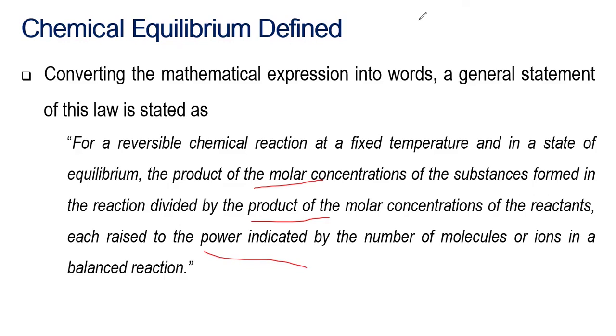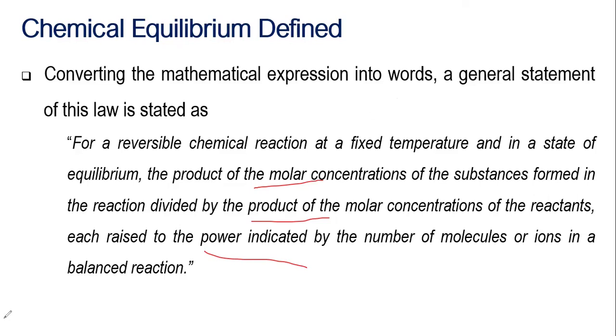So when your chemical reaction is now in equilibrium, this means that your rate is equal, and your concentrations are constant, raised to the power which is located in their balanced equation.